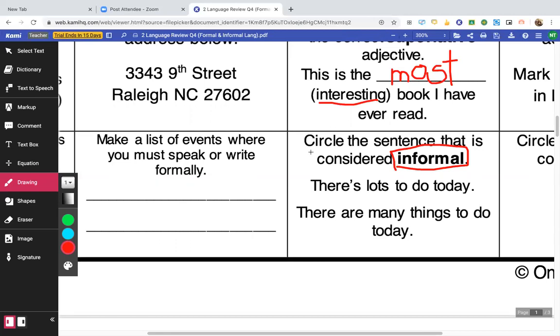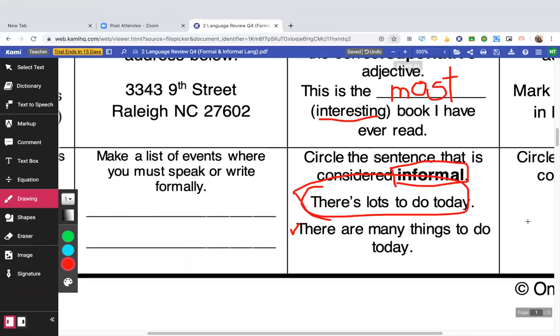So it says to circle the sentence that is considered informal. So there's lots to do today, or there are many things to do today. I'm thinking that this one is what I would say if I was talking to a teacher or if I was writing a paper that was going to be graded. But if I was just talking to a friend or maybe texting or something, I would probably use this. So that's called informal. Okay. That is the end of that column.